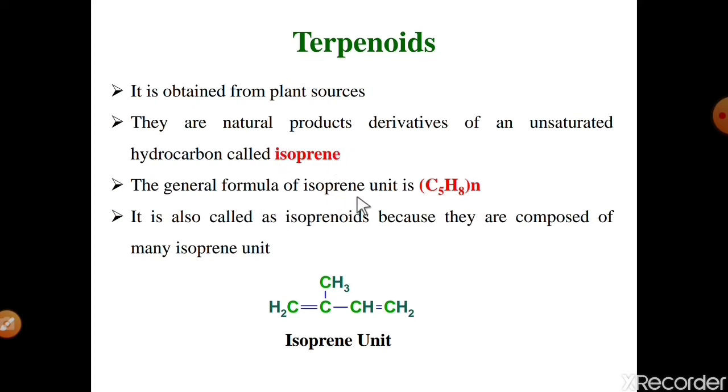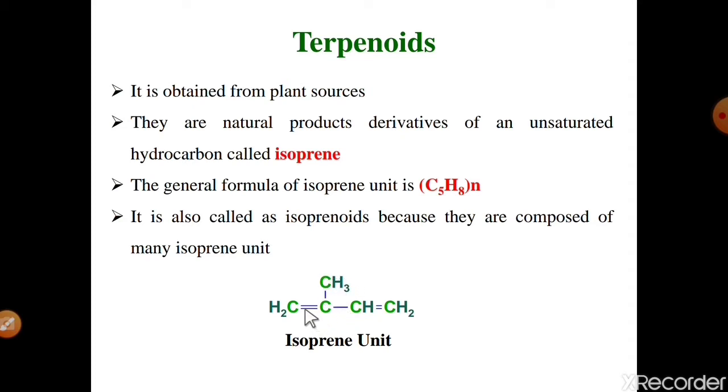The general formula of this isoprene unit is C5H8, meaning the number of carbons is 5 and the number of hydrogens is 8. It is an unsaturated hydrocarbon and the basic unit of the terpenoid molecule, called the isoprene unit. See the structure of isoprene: CH2 double bond C, CH double bond CH2, and this carbon is substituted by a methyl group.